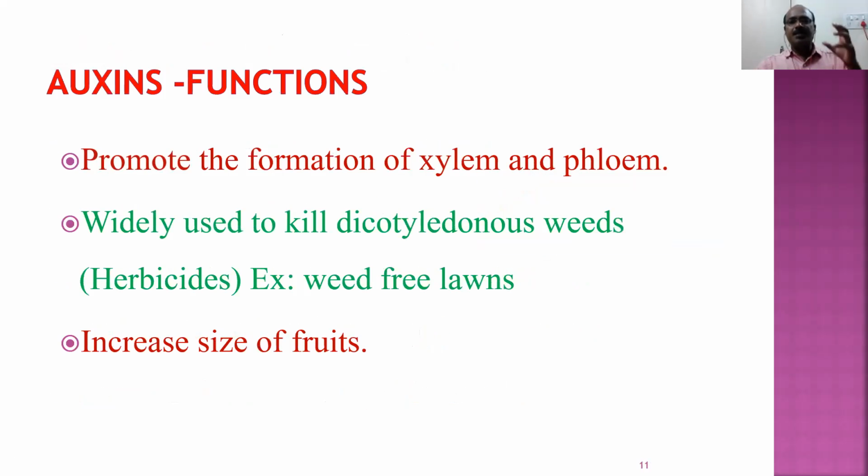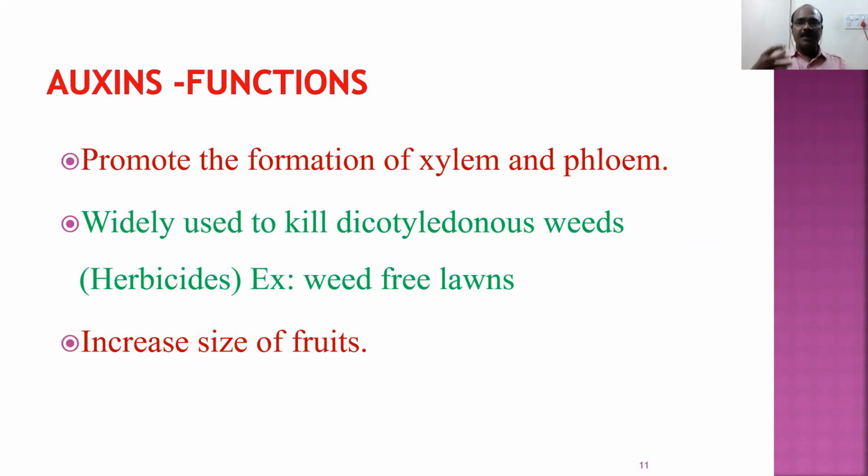So auxins promote the formation of xylem and phloem. Xylem and phloem are the vascular tissues. That means xylem is responsible for water transport, and phloem is responsible for food transport. So these two are very important. These auxins are used as a herbicide also. They are used for killing the dicotyledonous weeds.